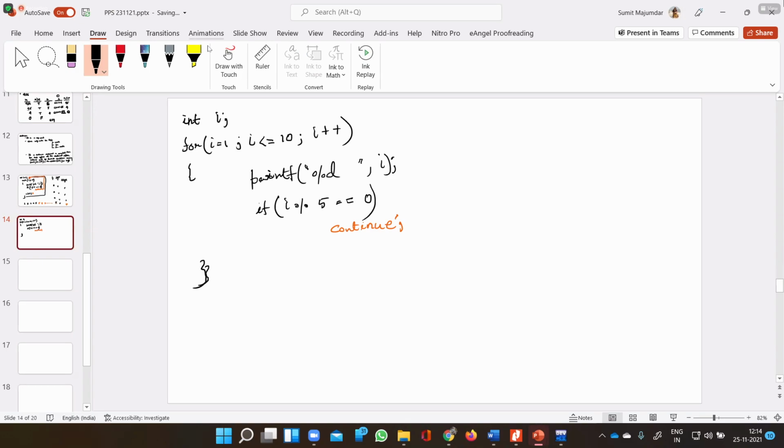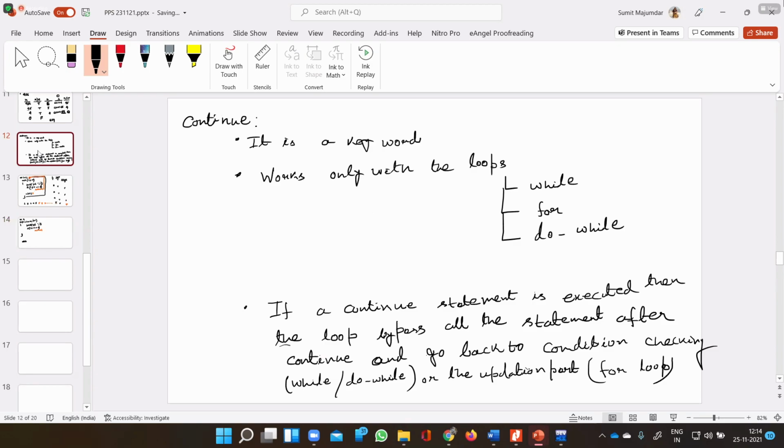Sir, but here we have the I plus plus in the for statement. So will that be incremented? That you will know from this line. Okay, sir.